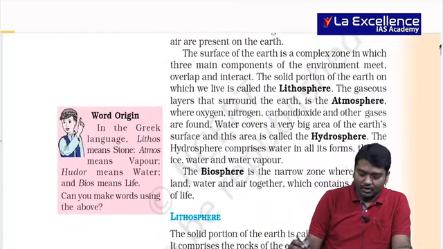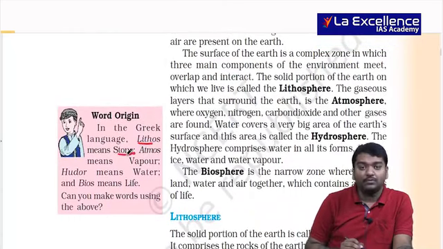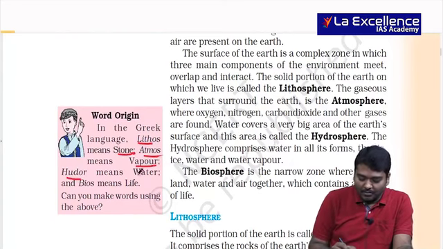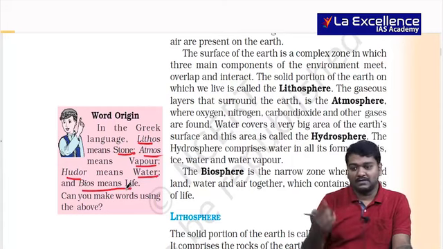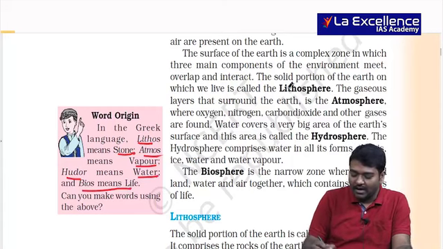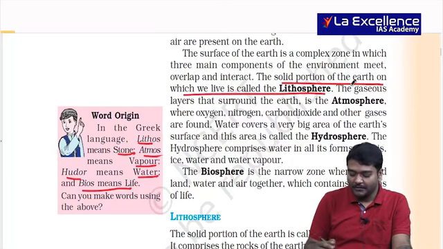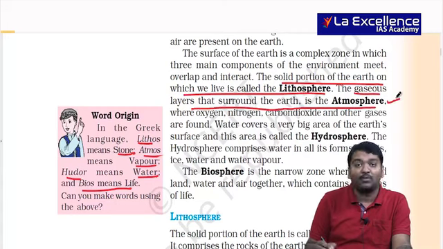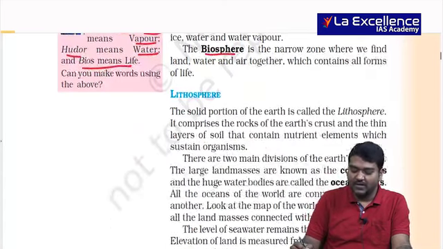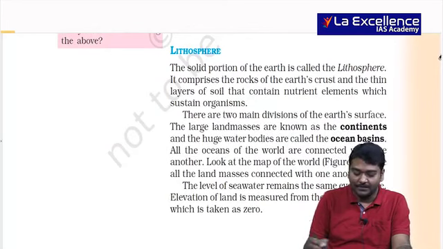So here you should be aware that lithos means stone, atmos means vapor, hudor means water, bios means life. Sphere is the place that you are actually looking at. Solid portion of the earth on which we live is called as lithosphere. Gas which is actually surrounding in layers is called as atmosphere. Water which is covering is called as hydrosphere, and biosphere where life is present. We have already seen in basics completely.